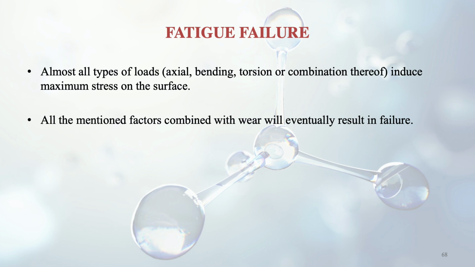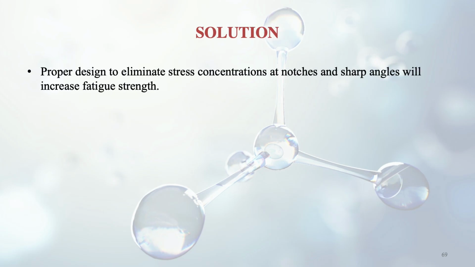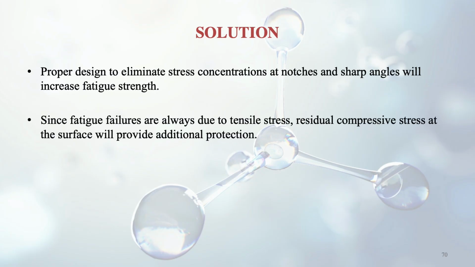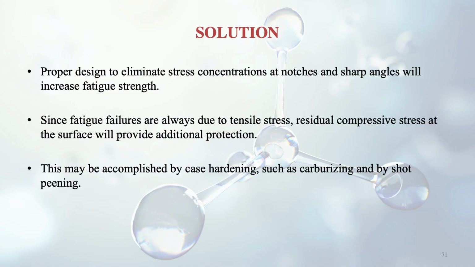So what is the solution then? We need to have a proper design to eliminate any kind of stress concentration due to notches and sharp angles, thereby increasing our fatigue strength. Since fatigue failures are always due to tensile stress, residual compressive stress at the surface will provide additional protection. So generally fatigue failures are due to the tensile stress we have seen. So we can give a certain residual compressive stress on the surface before it is subjected to anything. And this compressive stress actually can be accomplished by case hardening processes like carburizing and by shot peening.